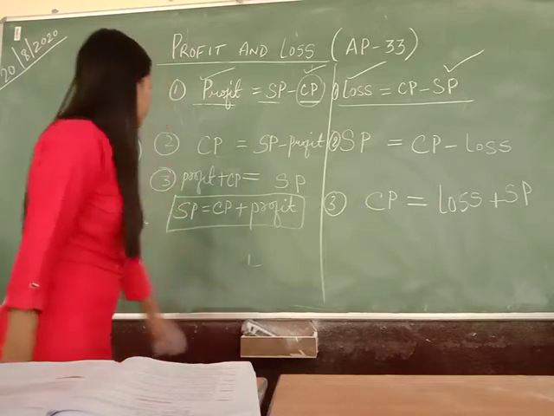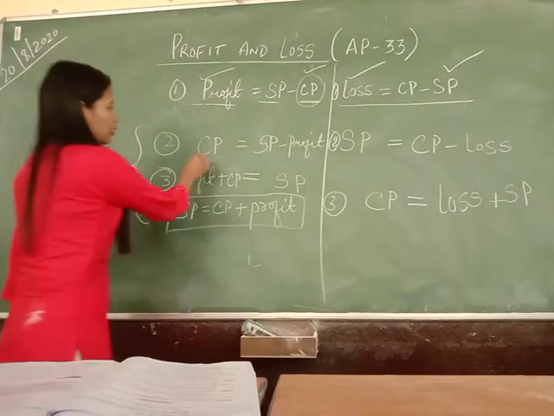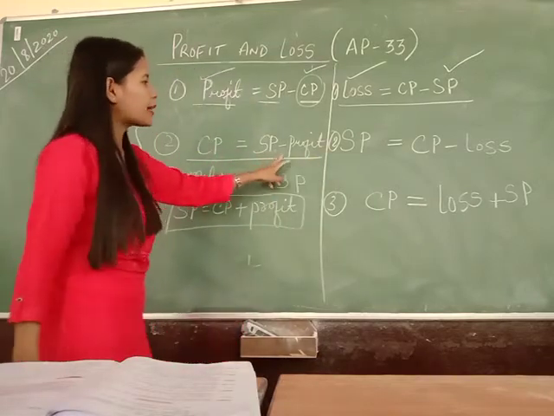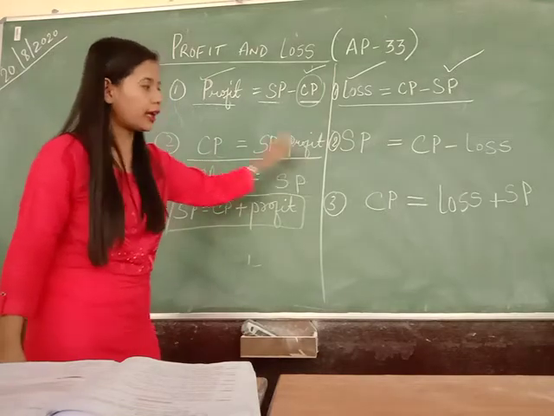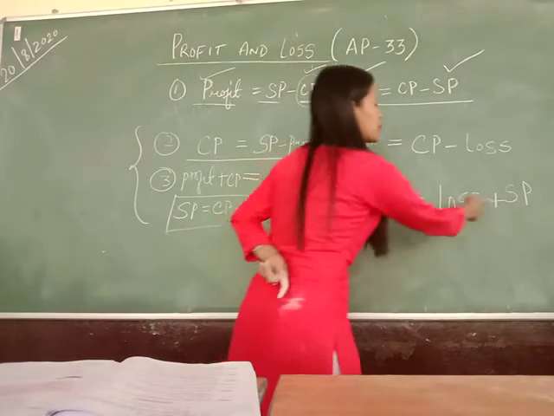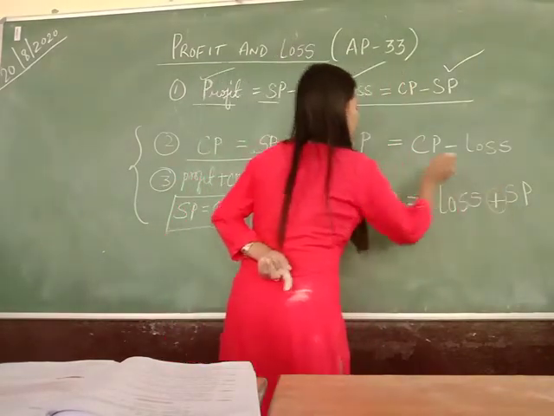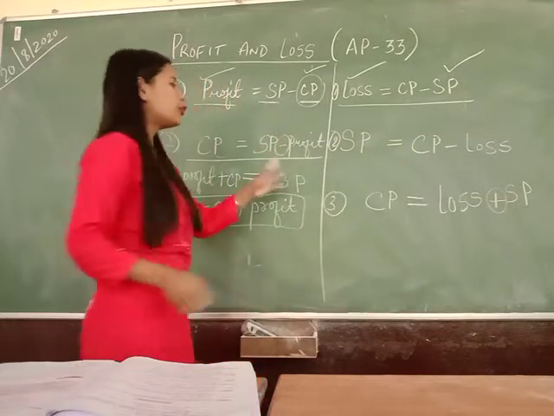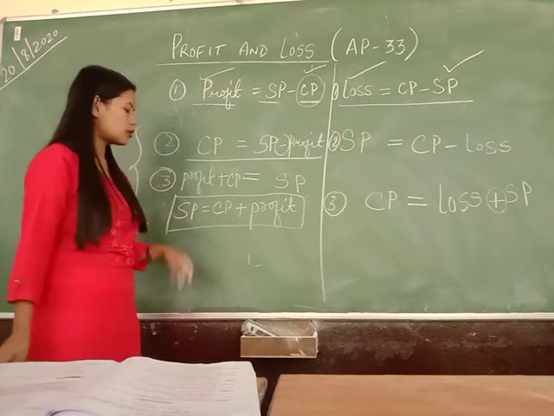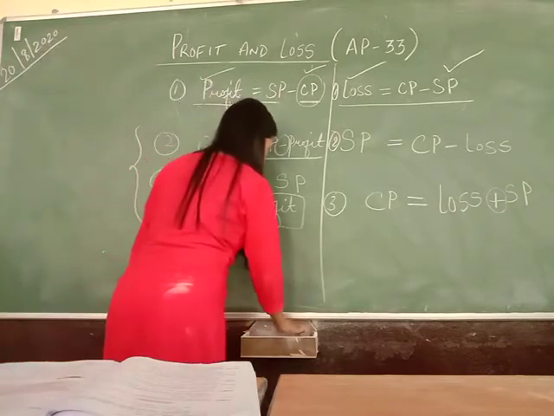Children, I want to make a note here. In profit, cost price is selling price minus profit. But whenever there is a loss, cost price is equal to selling price plus loss. So please be very careful when you are using this formula, when you are interchanging this formula. This is the formula that we will be using time and again.